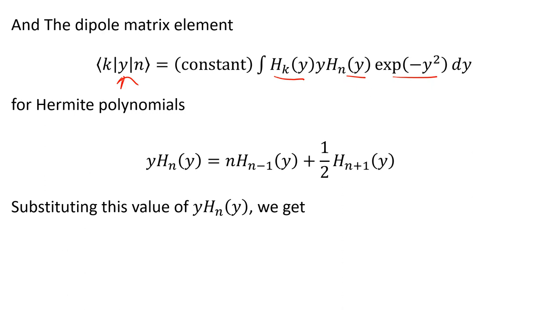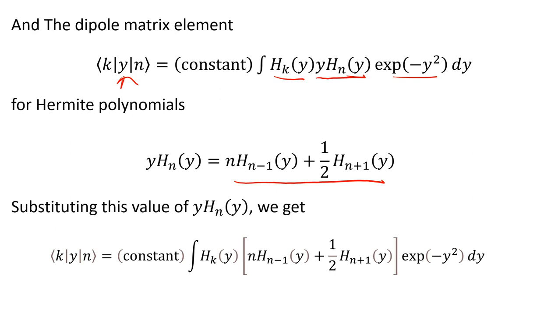For the Hermite polynomials, y H_n(y), we use this recurrence relation: n H_(n-1)(y) plus half H_(n+1)(y). So the matrix element is equal to a constant times H_k(y), and y H_n(y) is given by this.